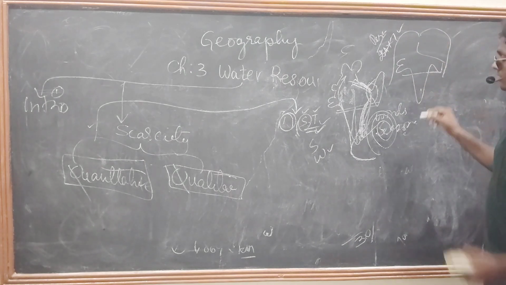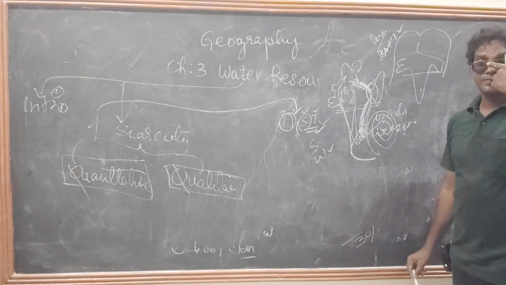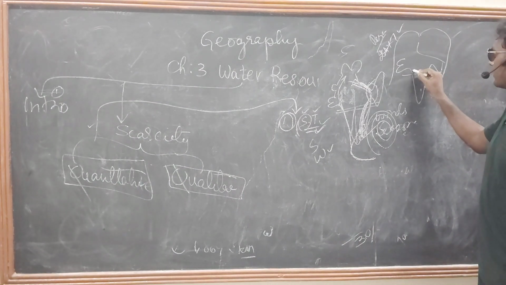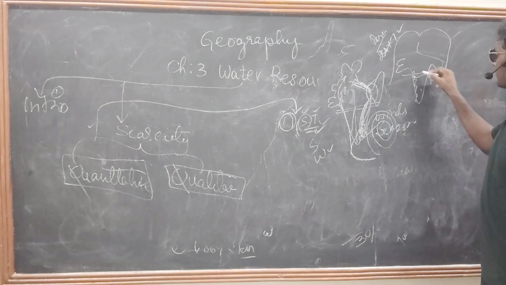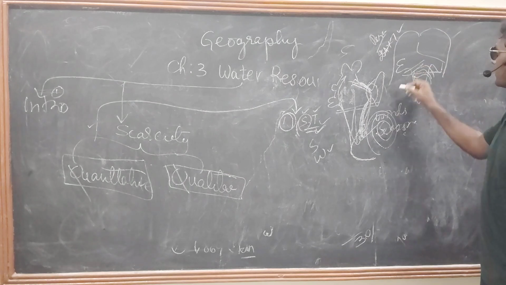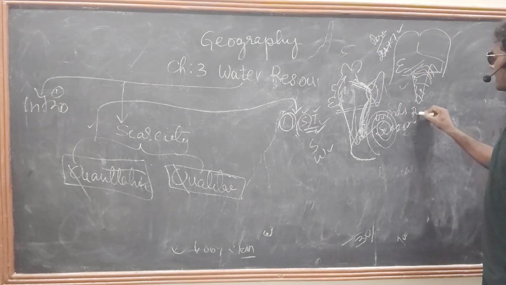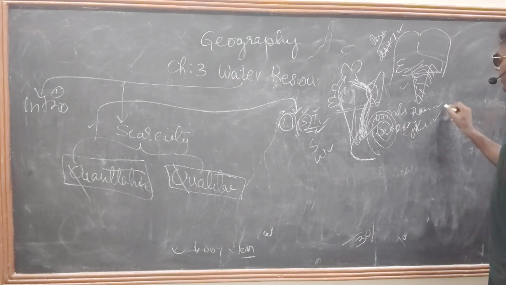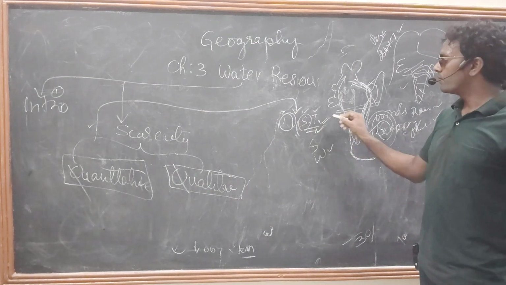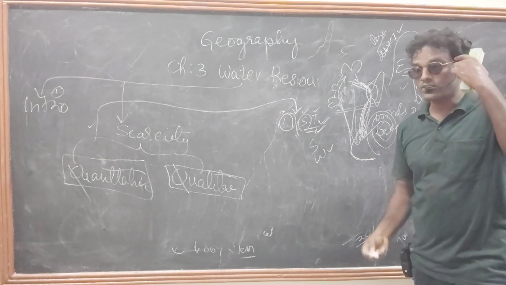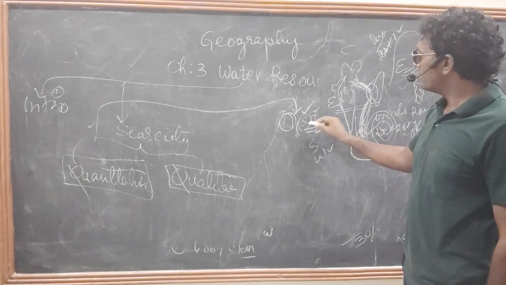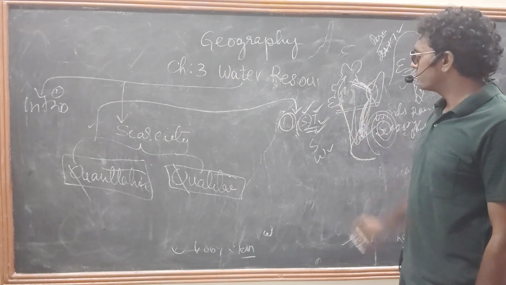But coming to the Peninsular Plateau, these rivers are seasonal. Mahanadi, Penna, Kaveri, Krishna: these rivers are seasonal. They have water only in the rainy season. In other seasons they don't have water. It is called temporal, based on time. There are two types of scarcity: spatial and also temporal. That is over.